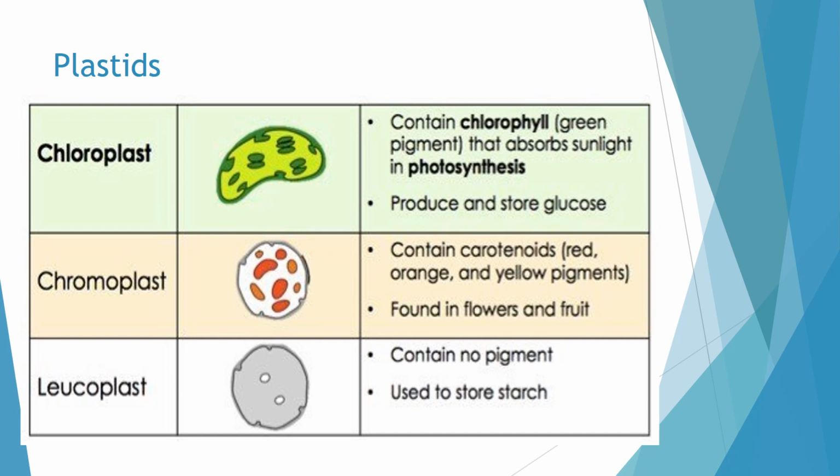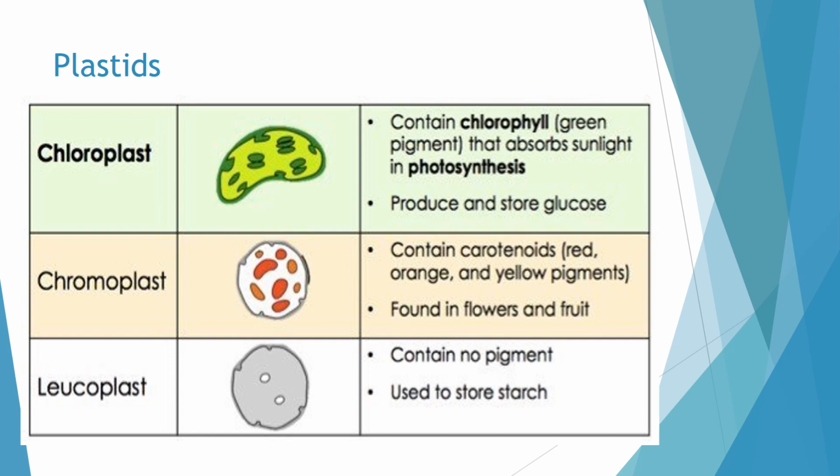There is one more cell organelle which is present only in the plant cell, and it is called the plastid. Plastid is again a membrane bound organelle, and there are mainly two types of plastids.